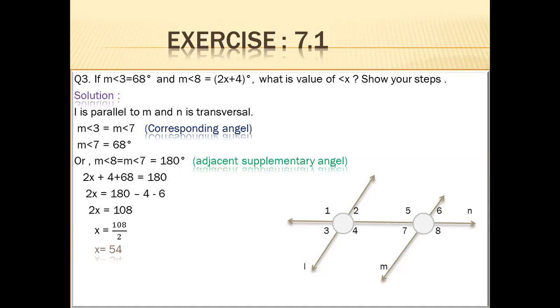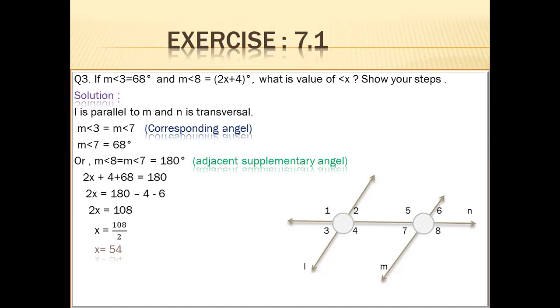Again, two parallel lines are given and one transversal intersecting them. The angles are 1, 2, 3, 4, 5, 6 and 7, 8. Only the measurement of angle 3 is given, which is 68 degrees, and angle 8, 2x plus 4. This is given and we will calculate the value of x.